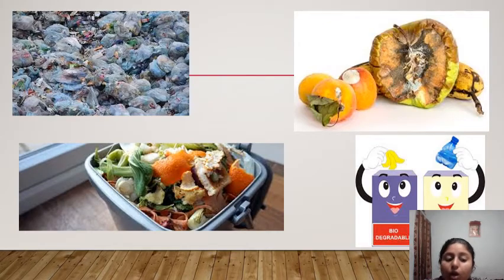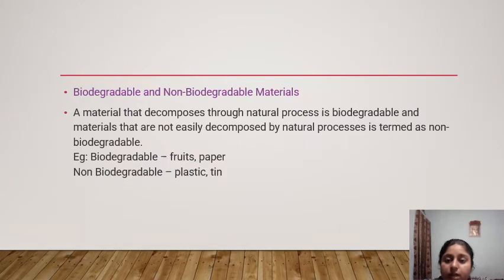Now tell me about biodegradable and non-biodegradable materials. What are they? A material that decomposes through a natural process, decomposed by nature, is called biodegradable. And the material that is not easily decomposed by the natural process is called what?